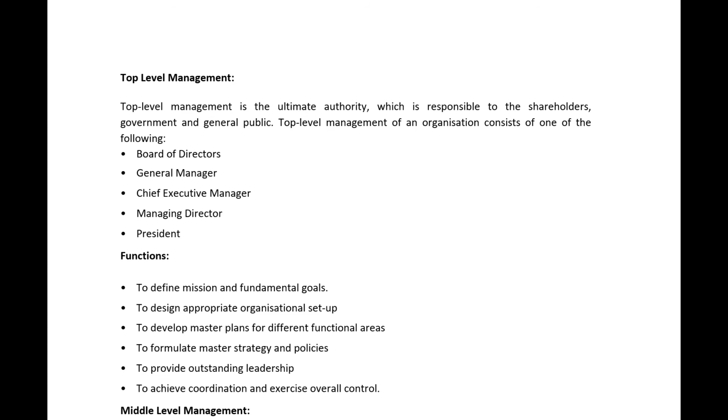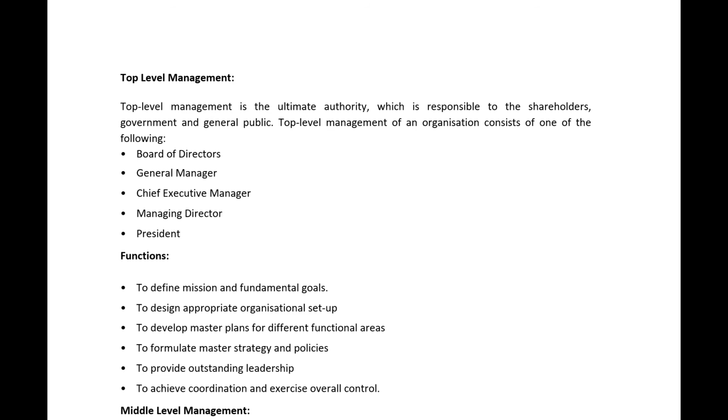Now what do mid level managers A1, A2, A3 do? A1 has low level managers A11, A12, A13. A2 has low level managers A21, A22, A23. A3 has low level managers A31, A32, A33.